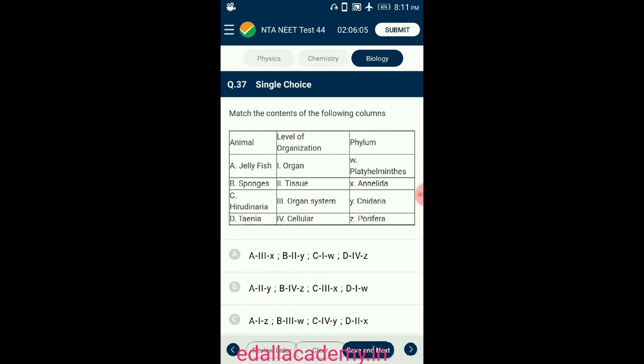From the given 4 statements. Question 37. Match the contents of the following columns. Jellyfish belong to the phylum Cnidaria and have tissue layer organization. Sponges belong to phylum Porifera and have cellular level organization. Hirudinaria, commonly called leech, belongs to the phylum Annelida and has organ system level organization. Taenia belongs to phylum Platyhelminthes and has organ level organization. So the correct option for this question is option B.